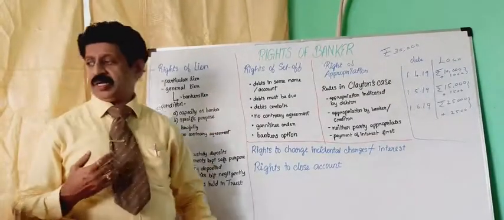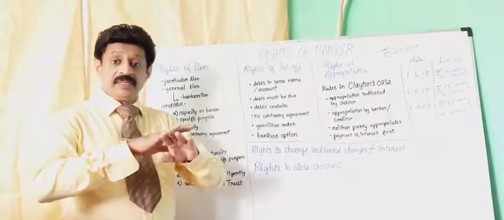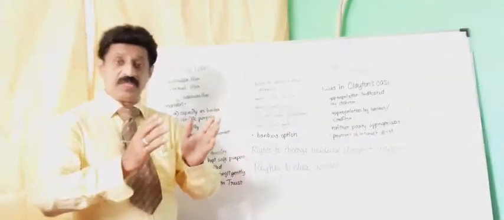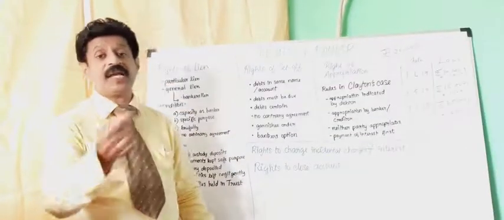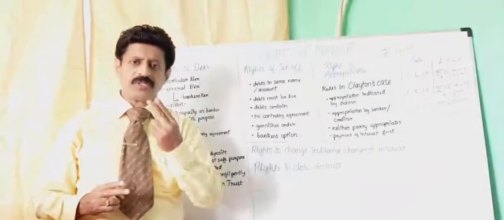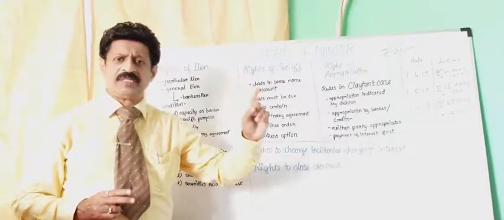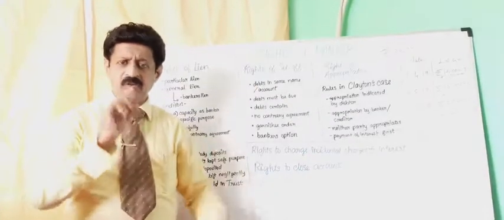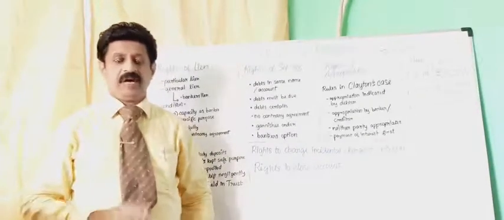Right to set off. Right to set off, that is very, very important. The right to set off means the bank has the right to combine two accounts to write off the debit balance of one account with the credit balance of another account. For example, I have two accounts. One is a savings account and the other a current account. In the savings account I had 1 lakh rupees. In the meantime, in the current account I had a debit of only 50,000 rupees. That is an OD balance. I have not paid.